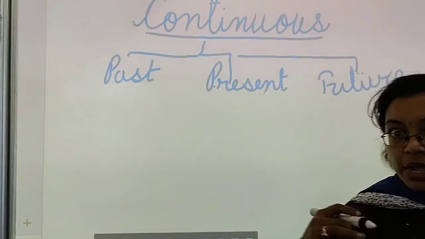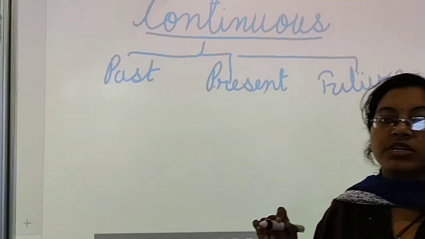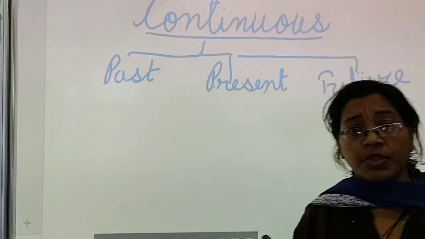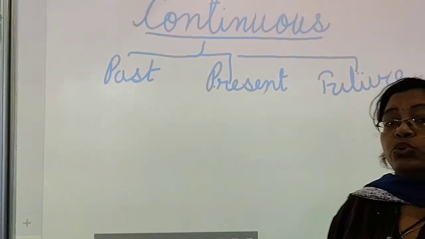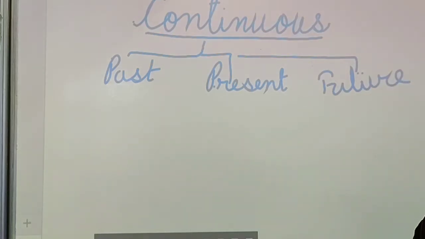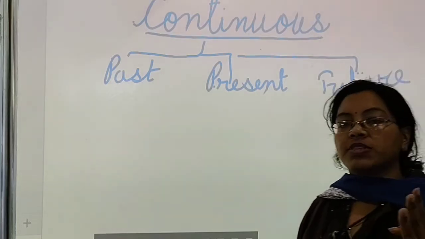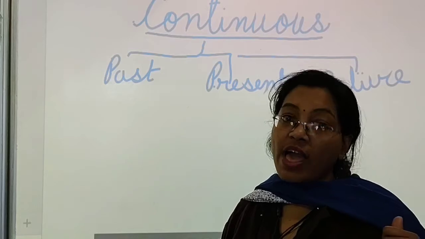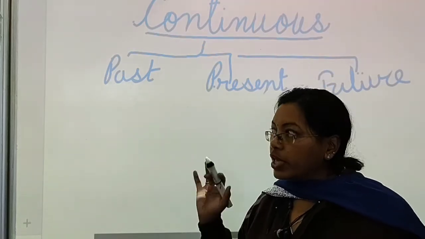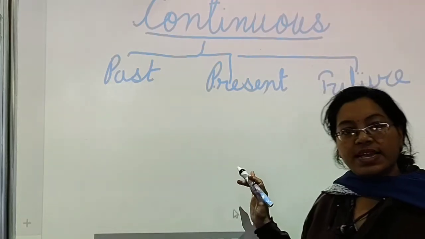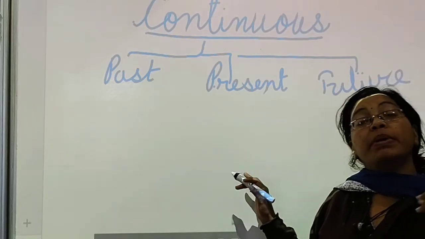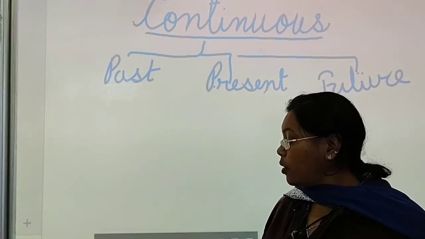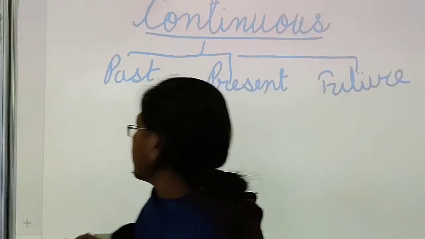In our very previous class we have learned about verbs. Do you remember verbs? In verbs I have told you there are three forms: to be form, to do form, to have form. So here in continuous tense the be form of the verb will be used. What is the be form of the verb? What words come under the be form of the verb?